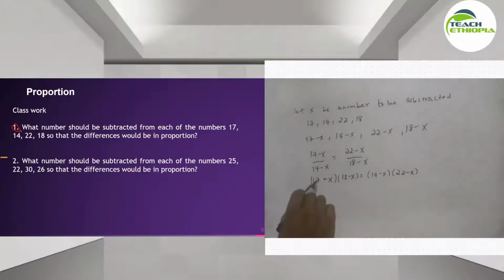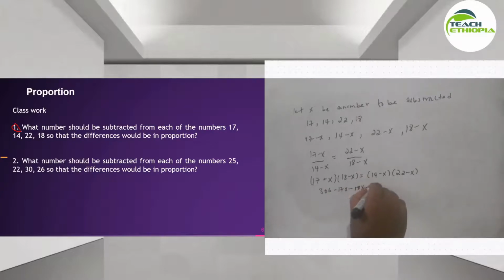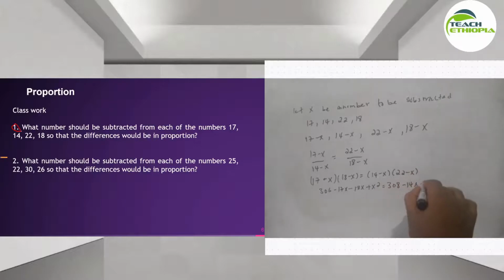So 17 times 18, it's going to be 306. 17 times minus x is going to be minus 17x. Minus x times 18 is minus 18x. Minus x times minus x, it's going to be x squared, is equal to 14 times 22, which is 308. 14 times minus x is going to be minus 14x. Minus x times 22 is minus 22x. Similarly, minus x times minus x is plus x squared.